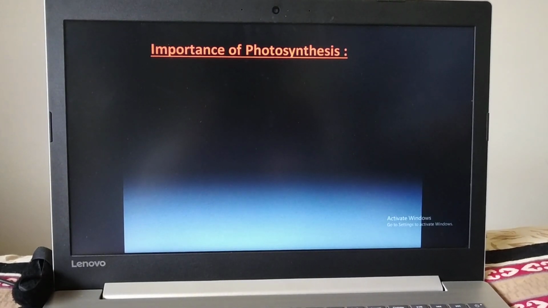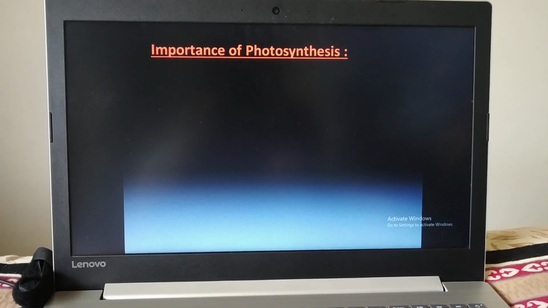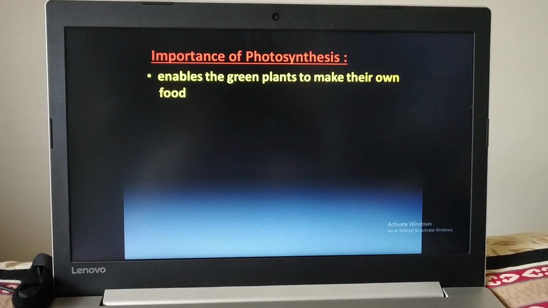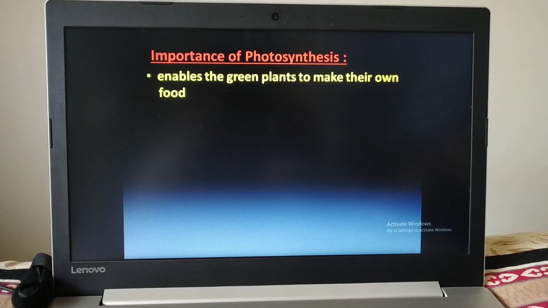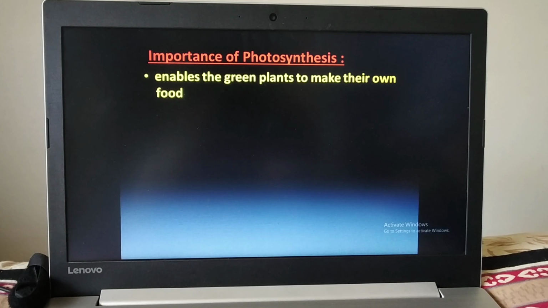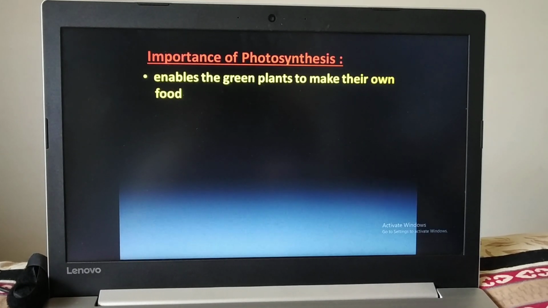Now, why is this process photosynthesis important? First thing, due to photosynthesis only, the green plants can make their own food. It means by making their own food, green plants can survive.